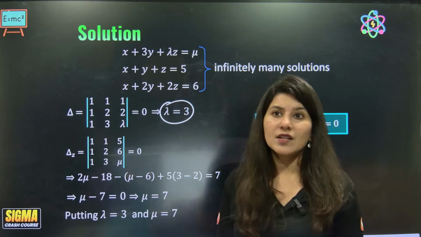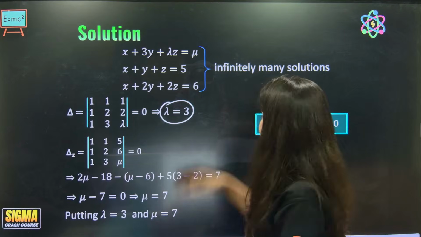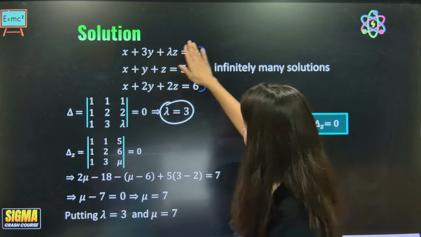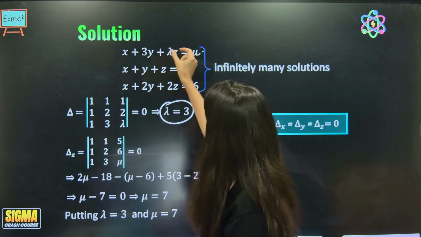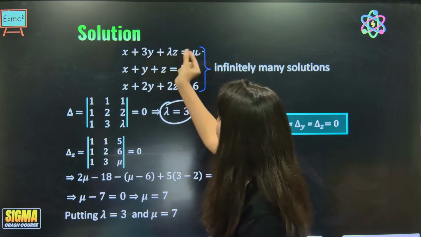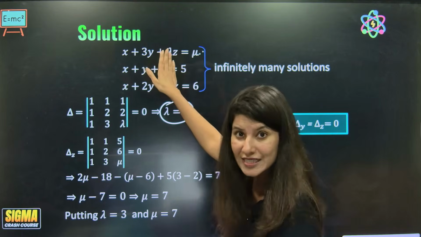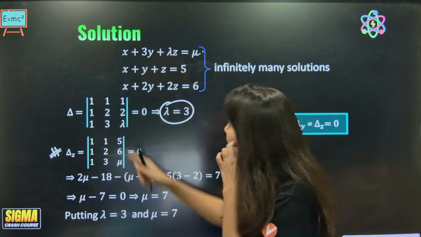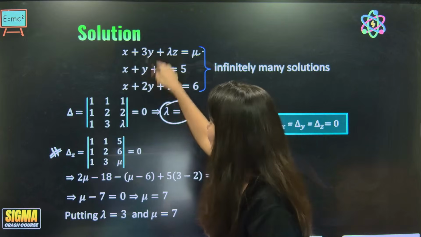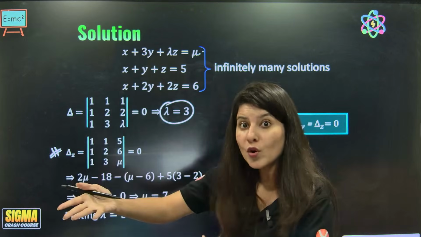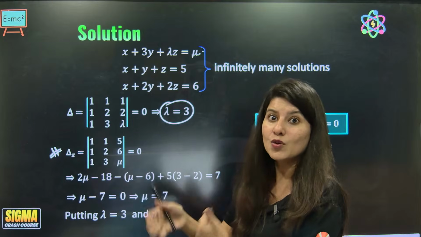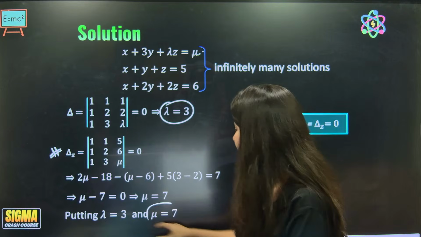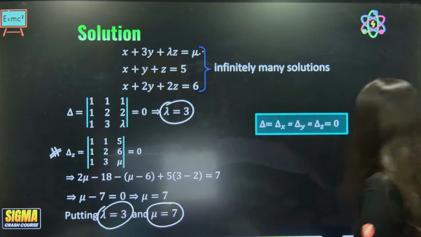To get mu, either you open del x, del y or del z. It is easier because mu is in constant, na? Understand. You want to replace the third column by constants. So del z will be a smarter move. Because in del z, first two columns will be same, which are known. Why do you want unknown column over here? And this mu will come into the picture. So if you solve it, mu value will be 7. Okay, so 3 plus 7 will be 10.